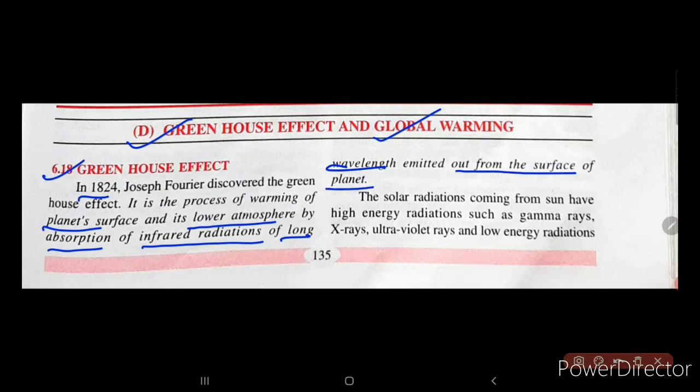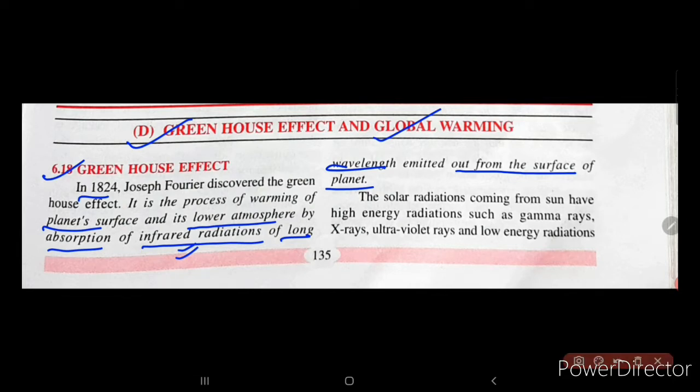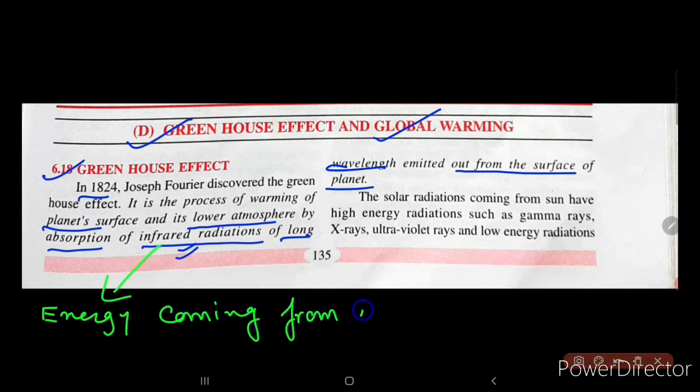Okay, now here a few things need to be discussed. What are infrared radiations? These are the radiations or energy coming out from a hot source. So infrared radiations are the energy coming out from any hot source.